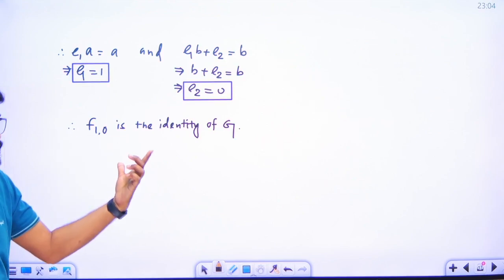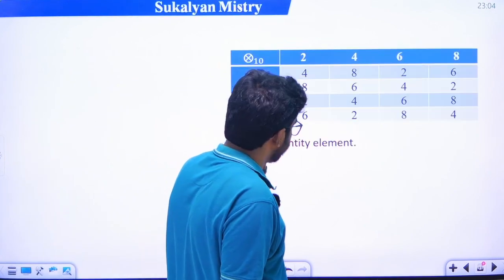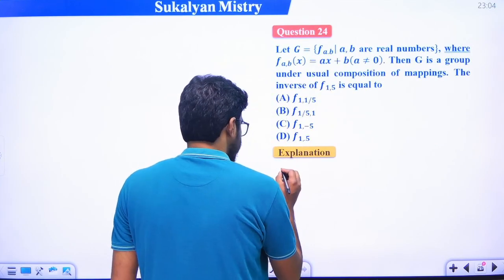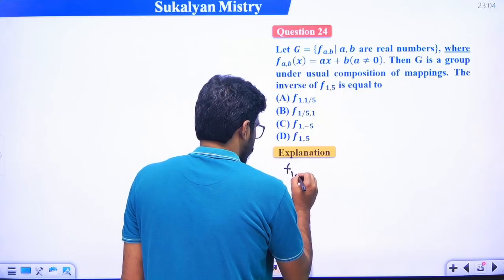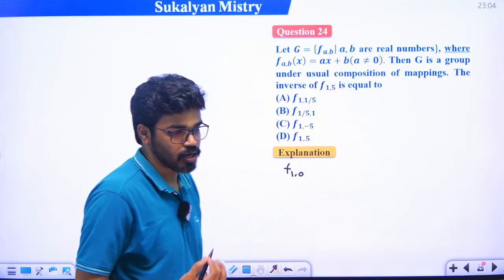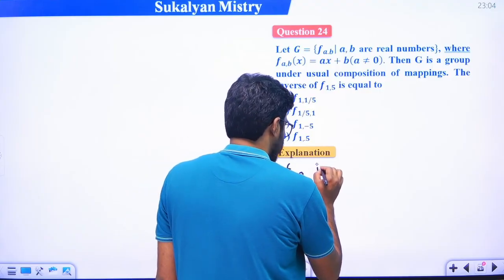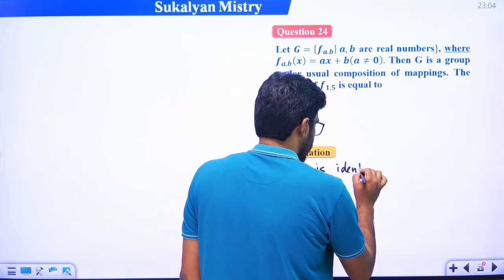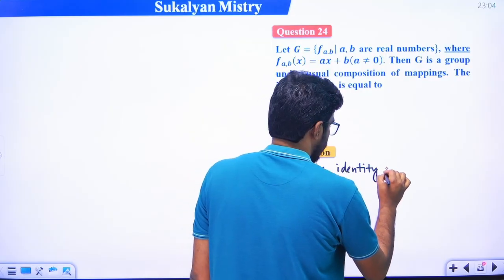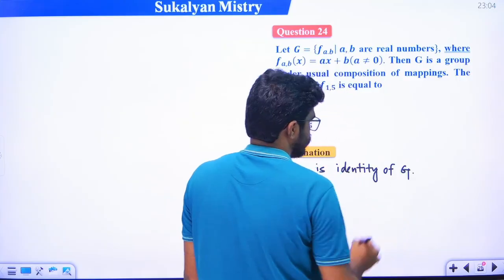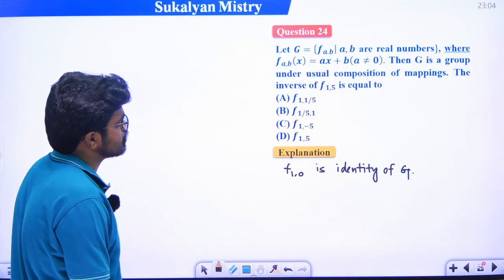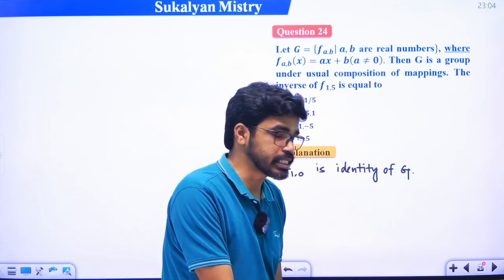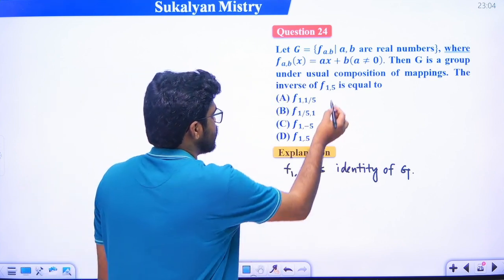So this is the identity of G. The first calculation I did, do the same calculation here. So the identity element is f(1,0), this is the identity of G. Is it clear? We have to find the inverse of this element.